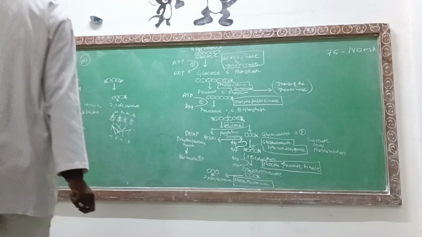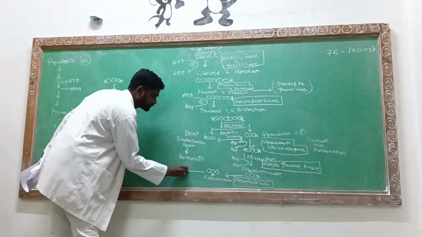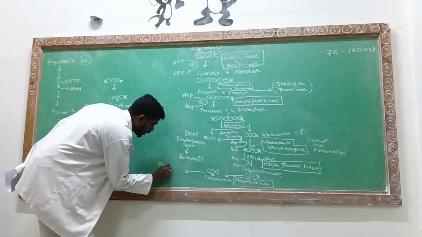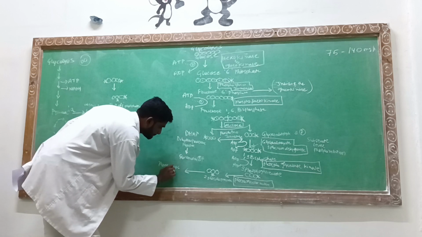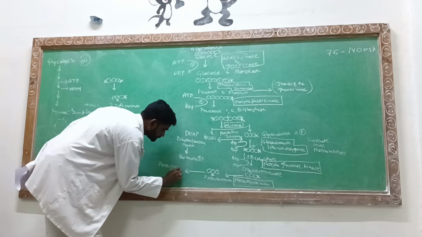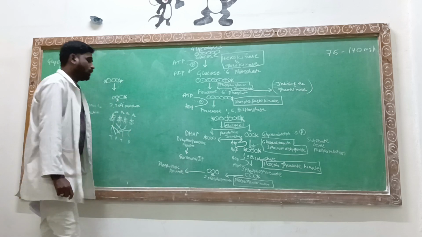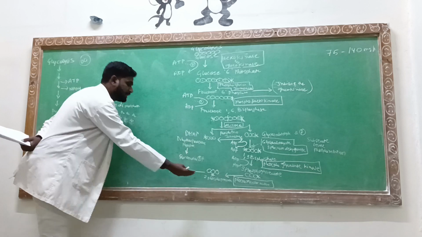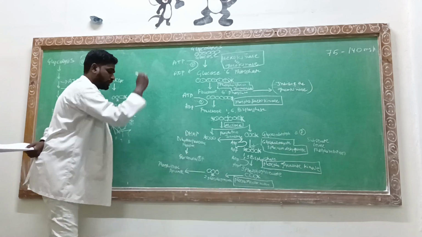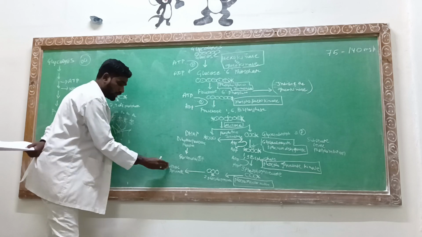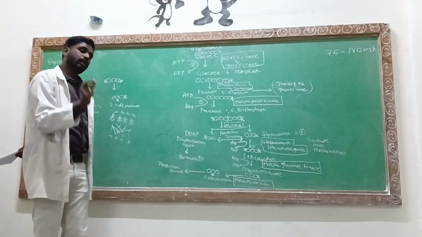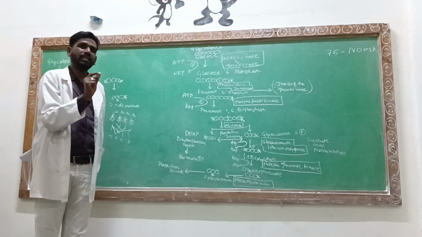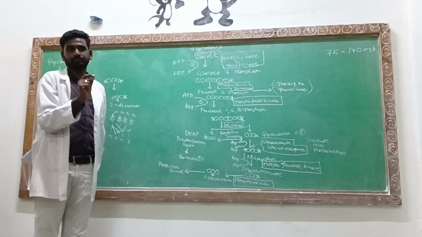Okay. Now from the 2-phosphoglycerate it is going to turn into the phosphoenol pyruvate. 2-phosphoglycerate was there. It has been turned from the 2-phosphoglycerate into the phosphoenol pyruvate. The phosphate molecule is still there, but the bond which was there has become weak.